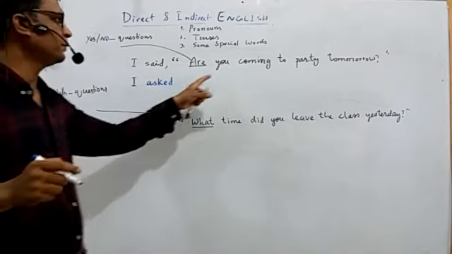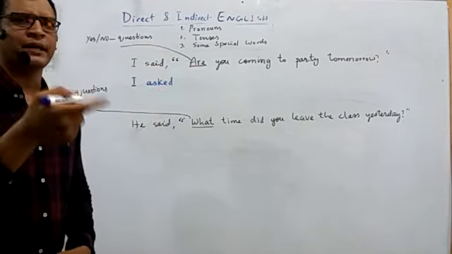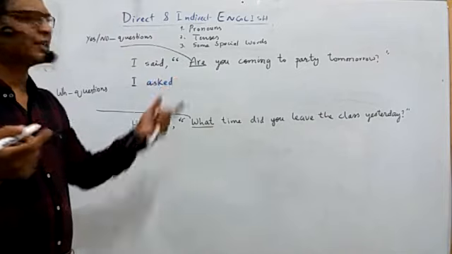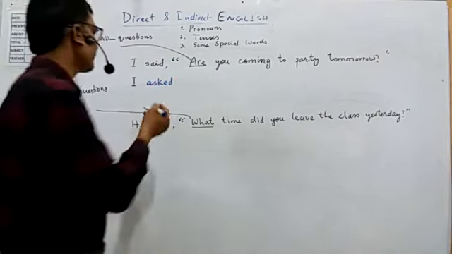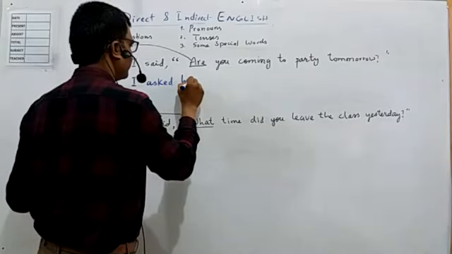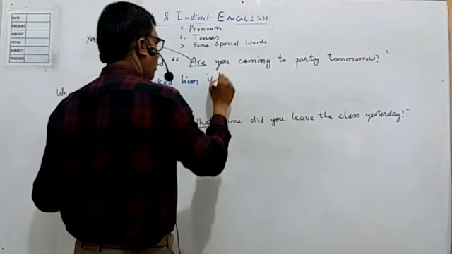Now this you is somebody who is in front of me, and that could be a male or a female. Here I am at liberty to choose either a male or female pronoun. I asked him, for example, and then we use if or whether.